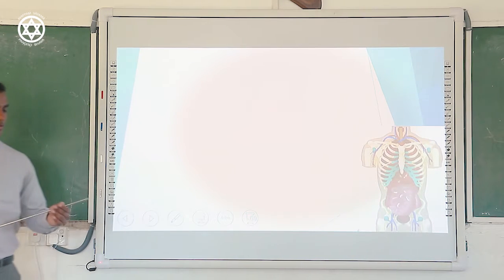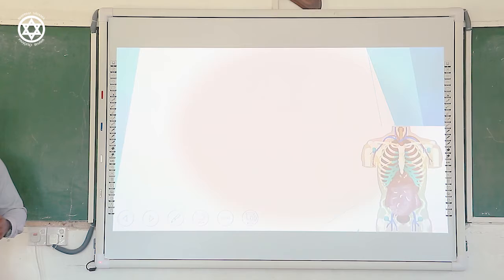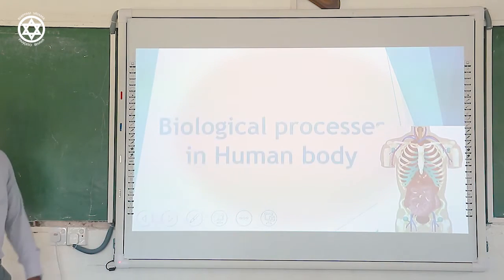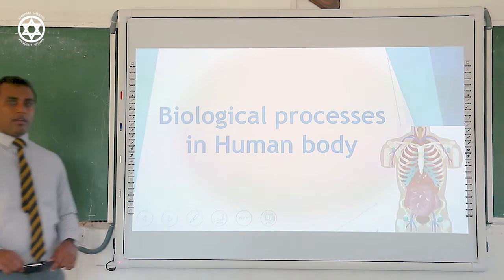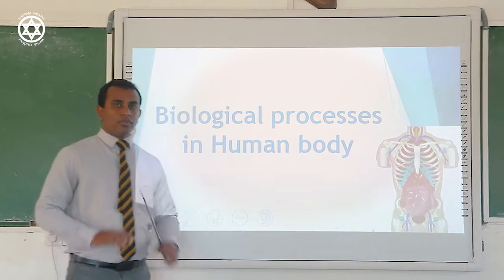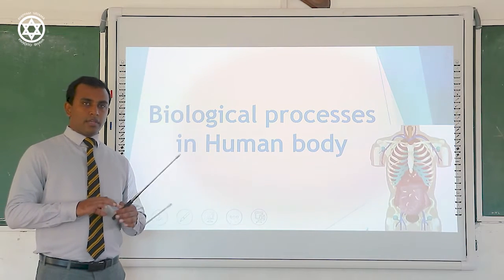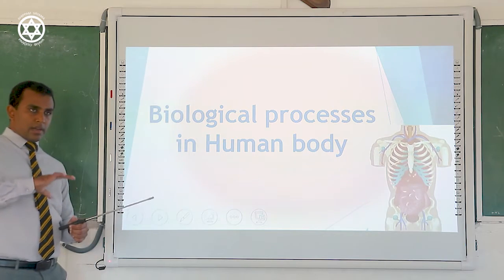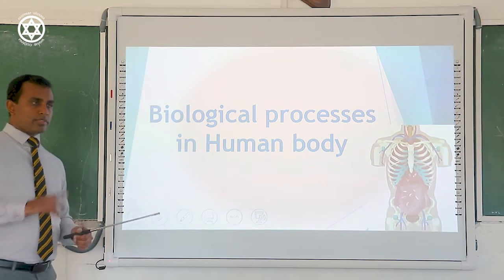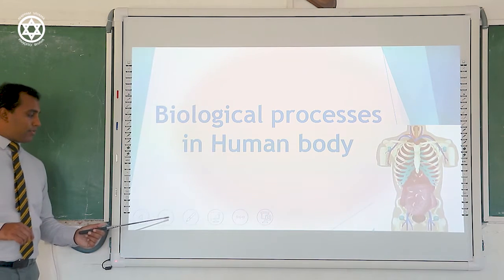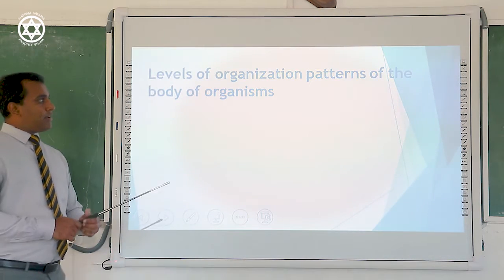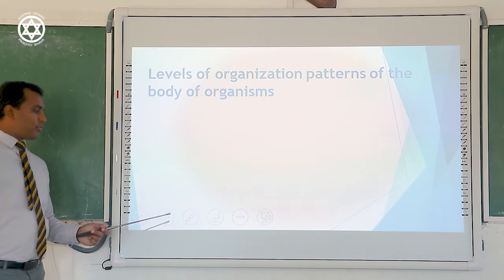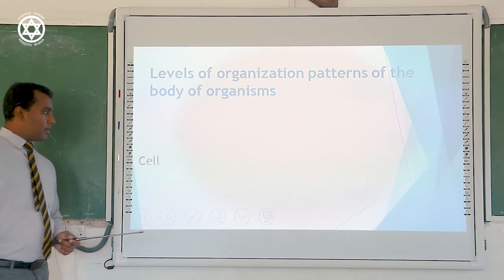Organisms. So at the very beginning of the unit, we are going to pay our attention to how the body of an organism is formed. There is a certain systematic order to form the body of an organism. That means there are certain levels of organization patterns of the body of an organism. In the very first lesson, we expect to see the levels of organization patterns of the body of organisms. The very building unit of the body of an organism is the cell.